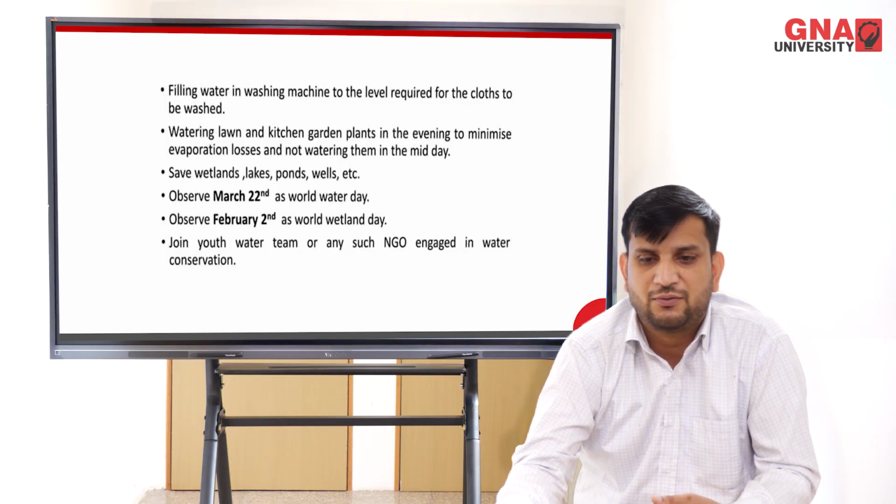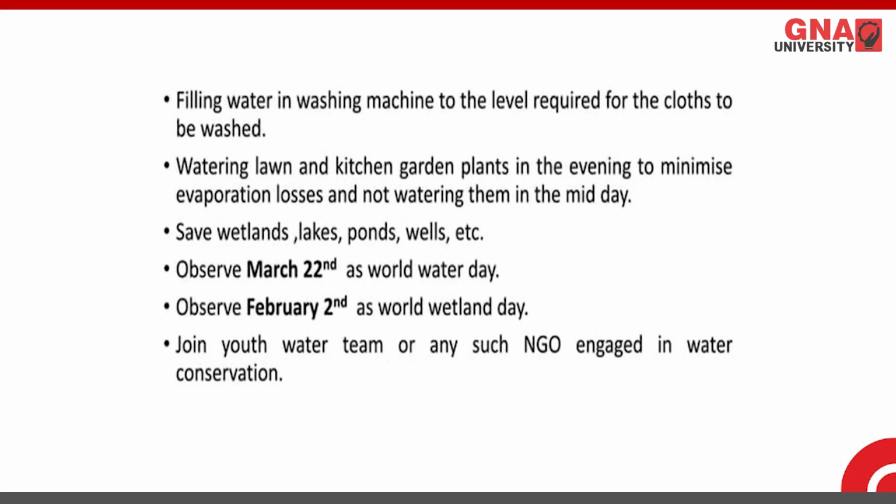Filling water in washing machine to the level required for the clothes to be washed, only that should be used. Watering lawn and kitchen gardens, plants in the evening to minimize evaporation loss and not watering them in the midday, because as we know, in the midday temperature is more and evaporation will occur and that water cannot be used. So this is a very good way. When you are giving the water to the plants, you should give it in the evening time.